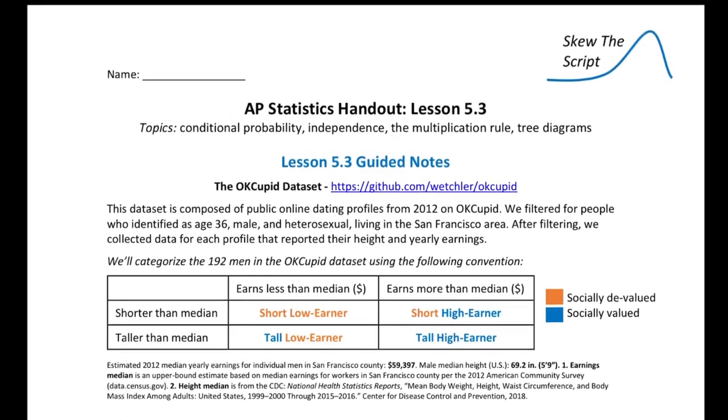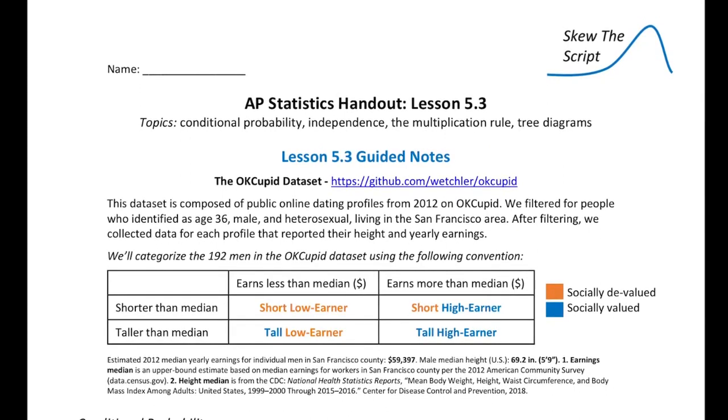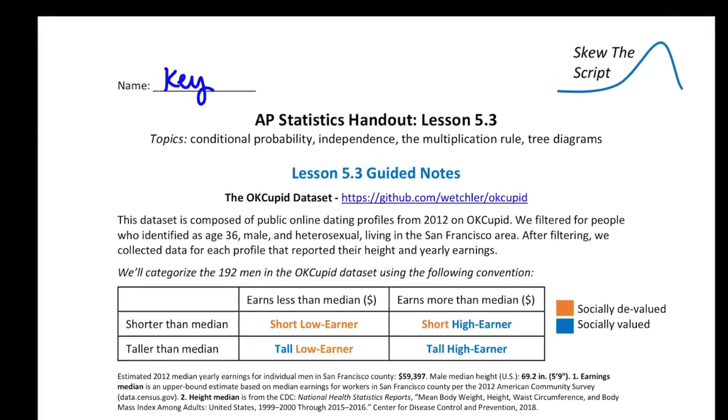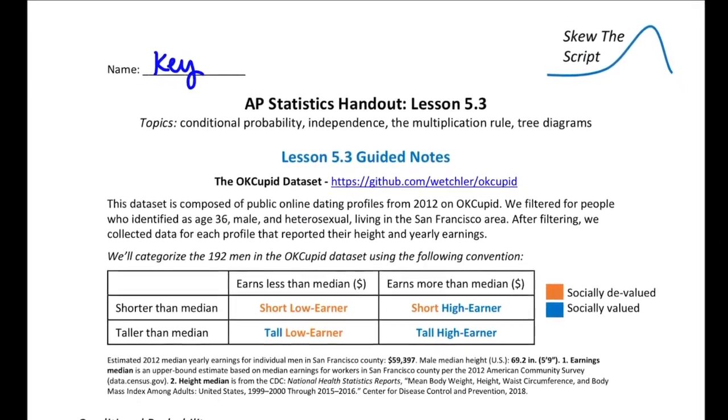So it comes from Skew the Script and it's not from our packet, because what was in our packet wasn't ideal for a remote setting. Make sure you got this new lesson from Canvas, and you can also go through the Desmos activity linked in Canvas that goes along with it for getting a lot of these blanks filled in, and some really clear explanations I believe are in there.